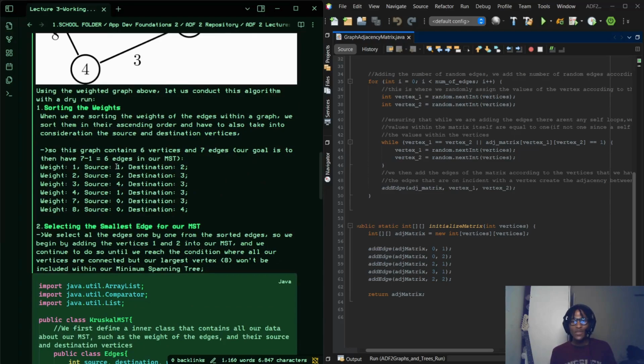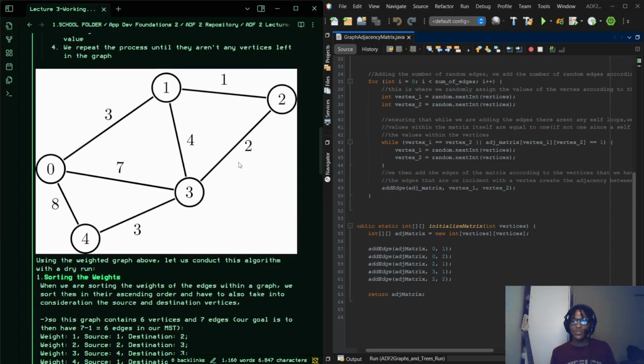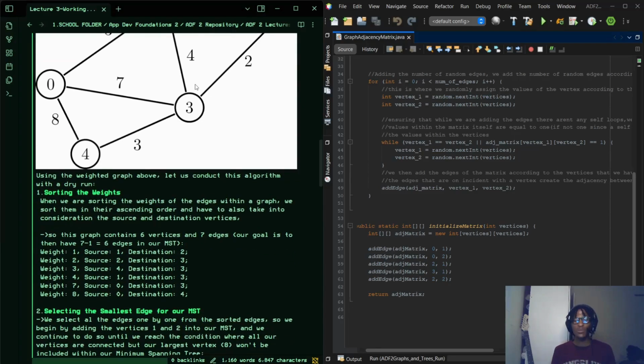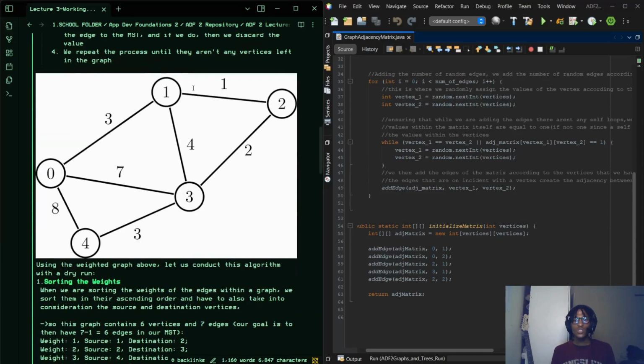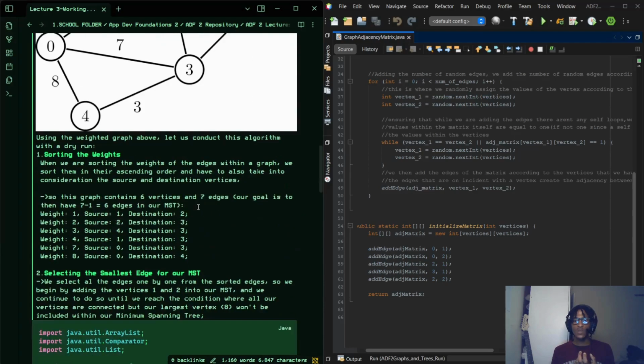So we have weight number 1, source and destination. So what that would be, weight number 1: 1 would be our source, 2 is our destination. We could also have this the other way around because it's an undirected graph. We haven't specified the way in which the paths flow. So we could have it as this is our source and this is our destination. It doesn't really matter right now because in the end, our algorithm is going to point out the path that connects all these vertices and leave this one out. Cool. And then I just carry on stating the weights, the source, and the destination.